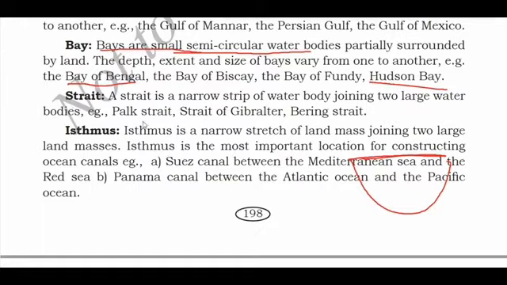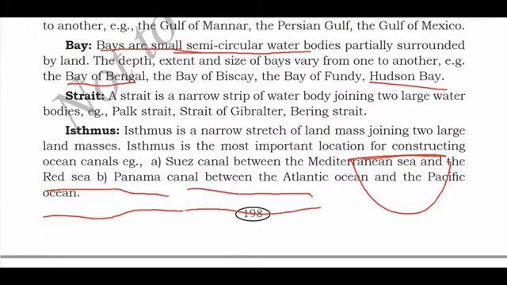Now, what is strait? A strait is a narrow strip of water body joining two large water bodies. It is a narrow strip of water like this. When two water bodies come together, it is like a narrow strip. Example, Palk Strait, Strait of Gibraltar, Bering Strait. So what is strait? It is a narrow strip of water body joining two large water bodies. Example, you can remember Palk Strait and Bering Strait.